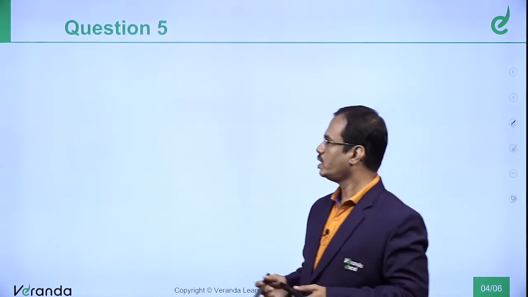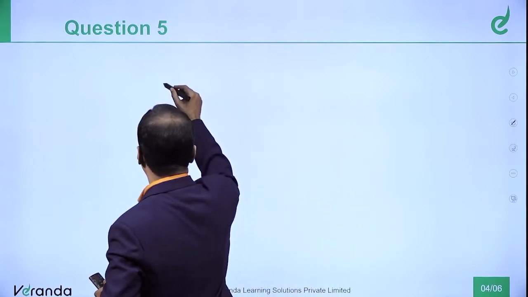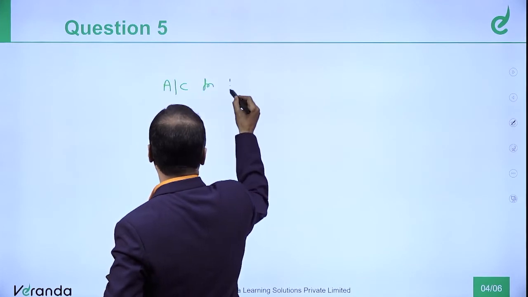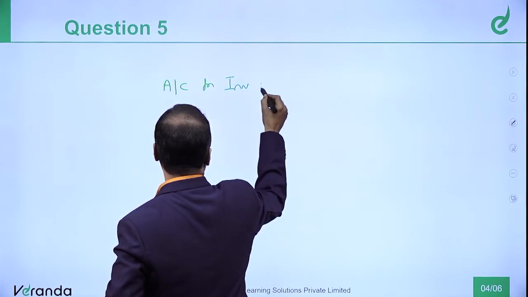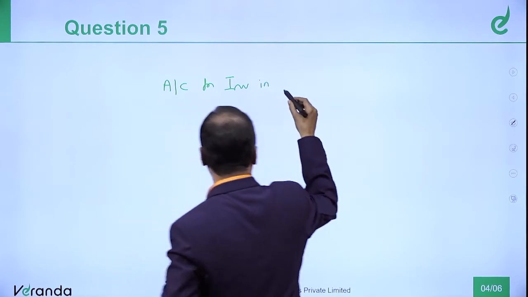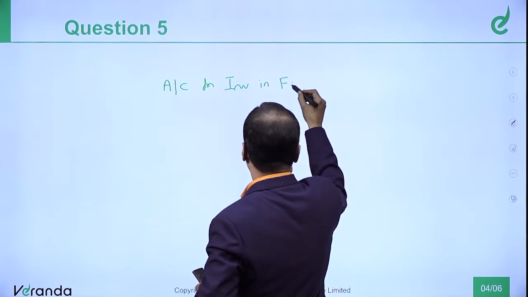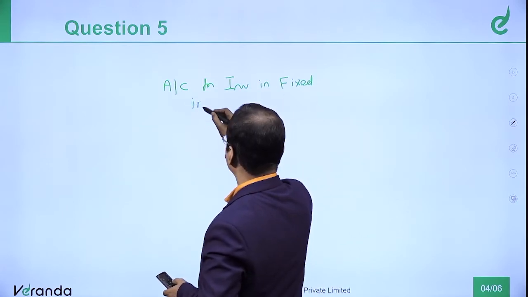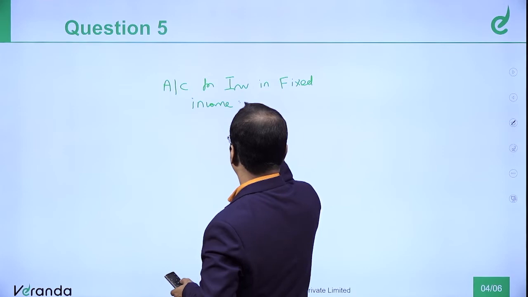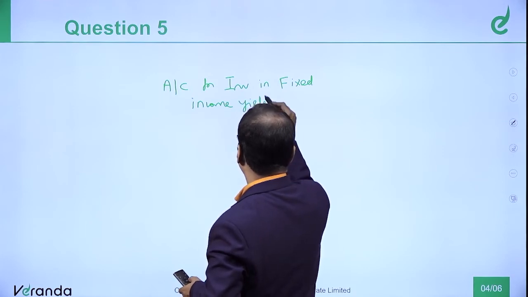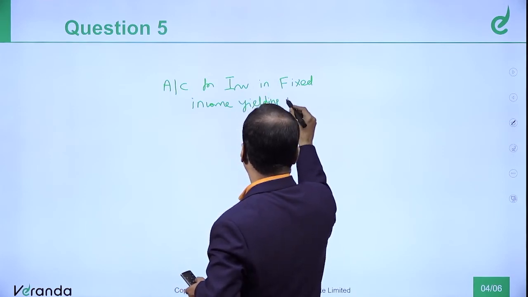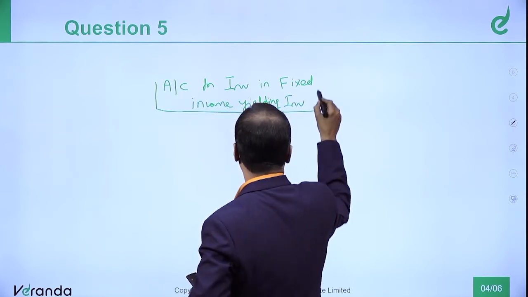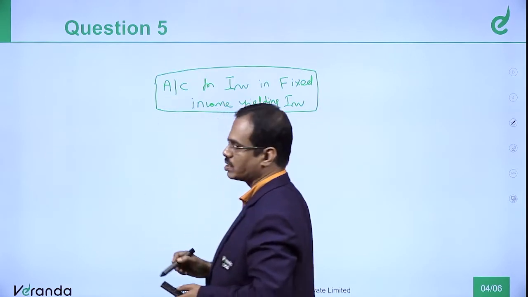So, while discussing accounting for fixed income yielding investment, what is fixed income yielding? The rate of interest which we are discussing remains constant.